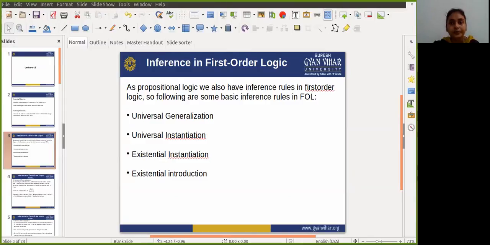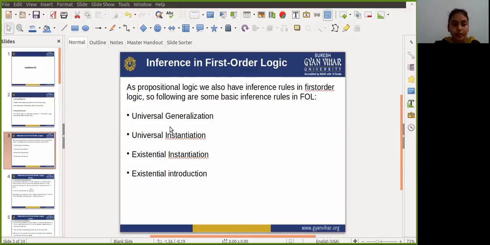So guys, when we are talking about an inference rule for first order logic, in the last chapter we studied that first order logic is mainly used to represent those sentences which cannot be written in the form of PL, that is propositional logic.